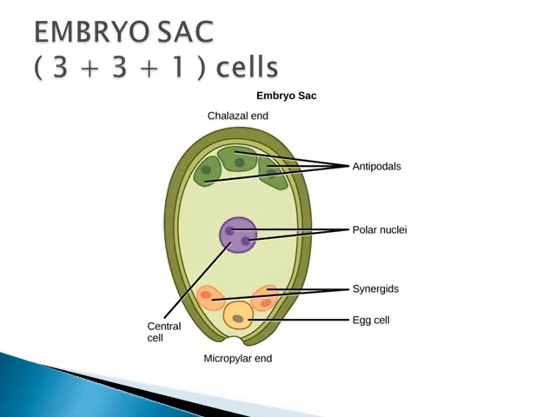And the polar nuclei, which is going to combine with the generative nuclei, that is sperm nuclei, and it's going to produce the endosperm. So this is the structure of the embryo sac and the presence of the cells in the embryo sac. 3 plus 3 plus 1: 3 at the micropylar end, the next 3 opposite to the micropylar end, and 1 large nucleus at the central portion. Antipodals, polar nuclei, synergids, egg cell.